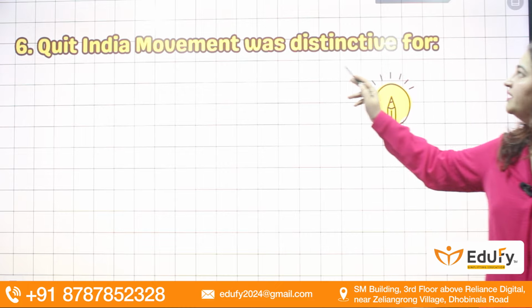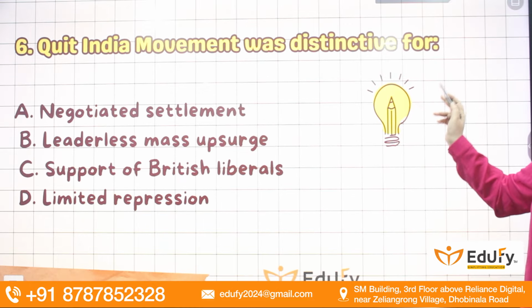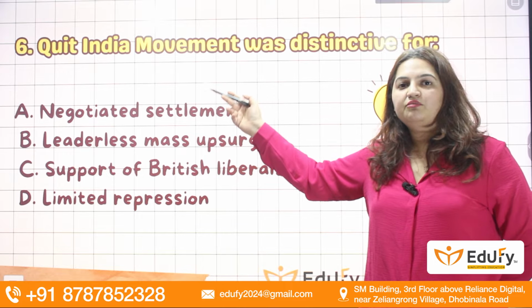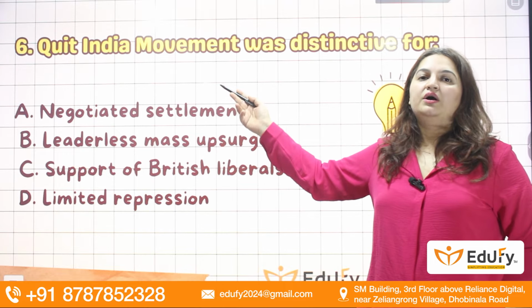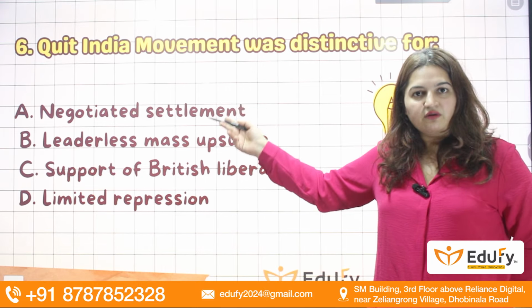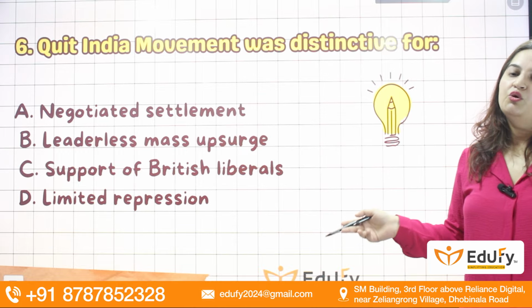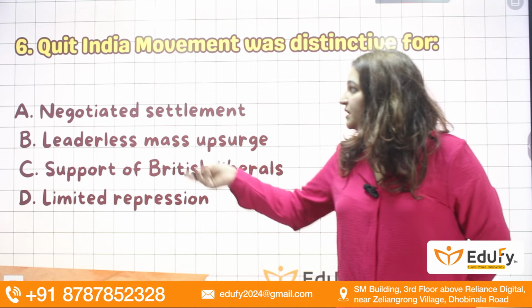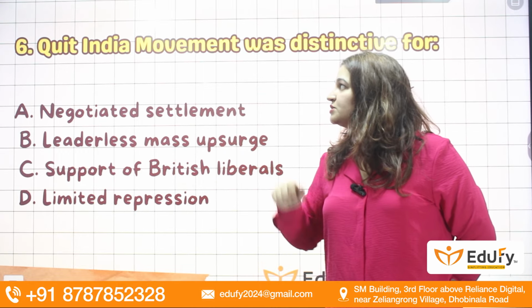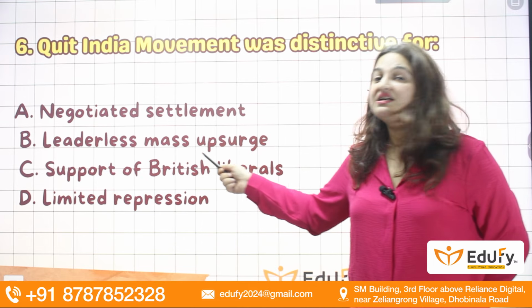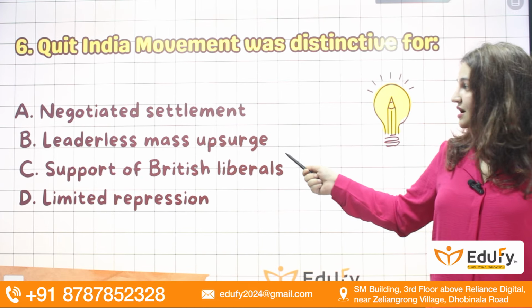Next, the Quit India movement was distinctive for what? Why is it very famous? The Quit India movement, with the slogan do or die, was launched in 1942 by Gandhiji from Gowalia Tank in Maharashtra. So what is significant about this movement? That it was a leaderless mass upsurge.